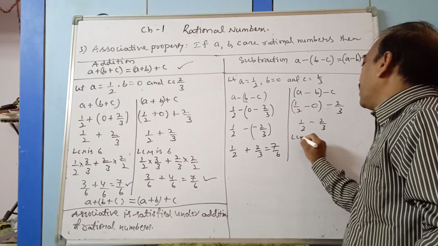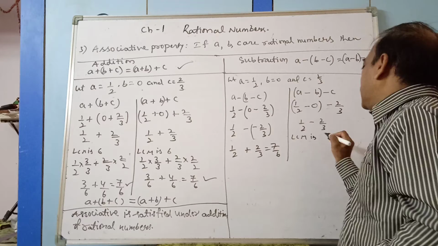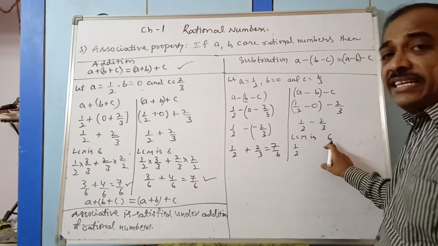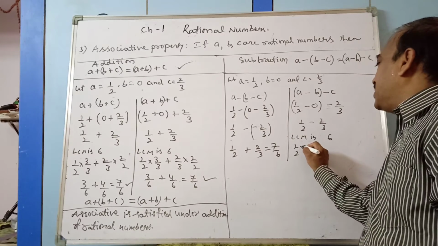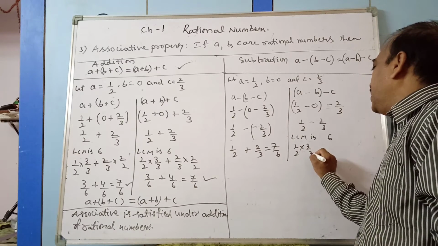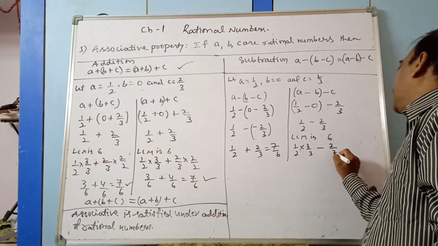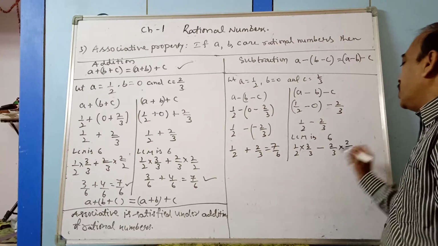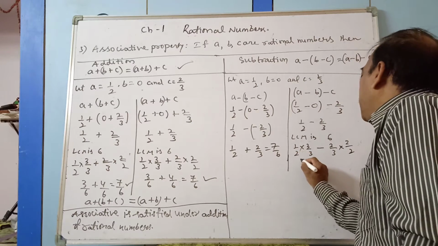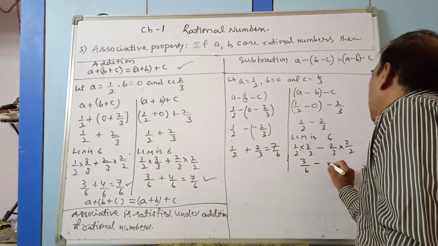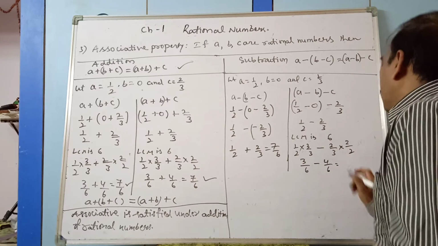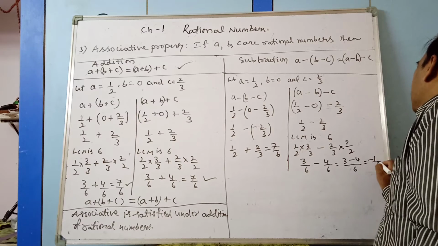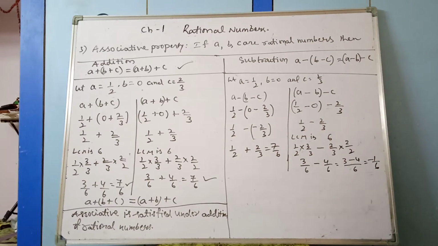The LCM is 6, so 1 by 2 becomes 3 by 6 and 2 by 3 becomes 4 by 6, which gives 3 minus 4 by 6, which is minus 1 by 6.